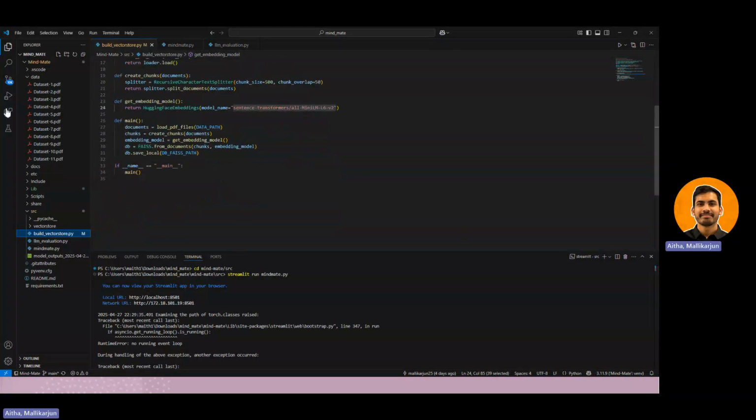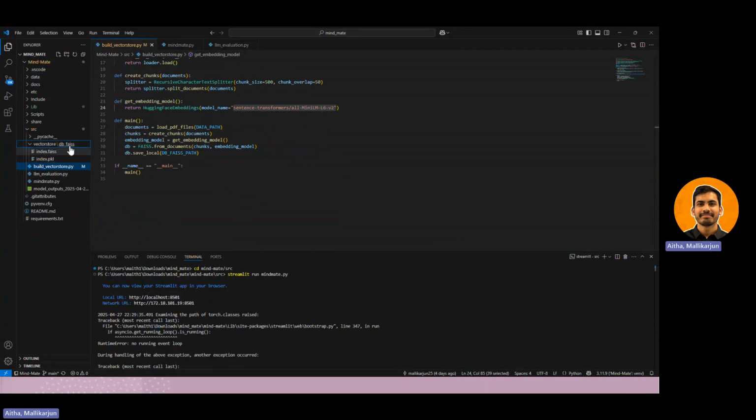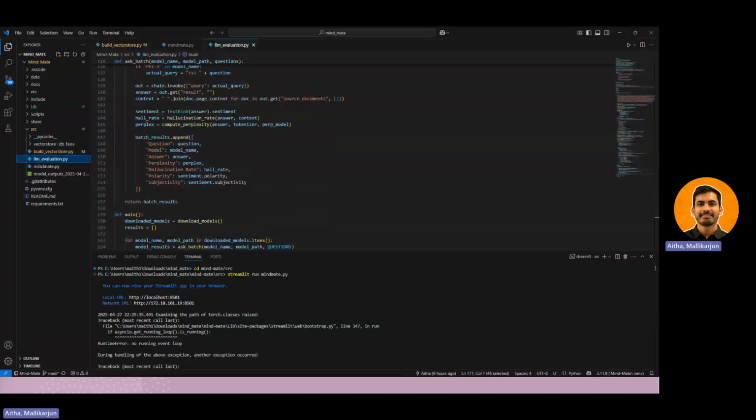Then after we have already run this code and successfully generated the FAISS vector store, which is stored in the vector store, the second file is LLM evaluation.